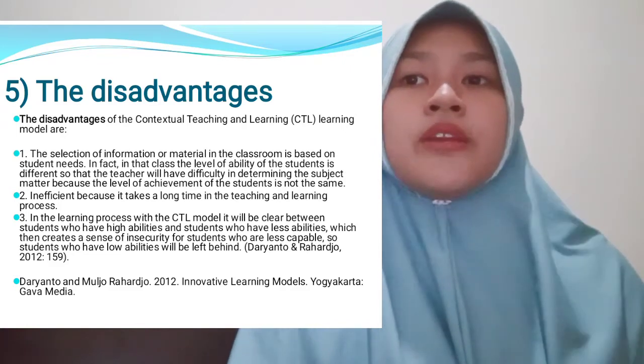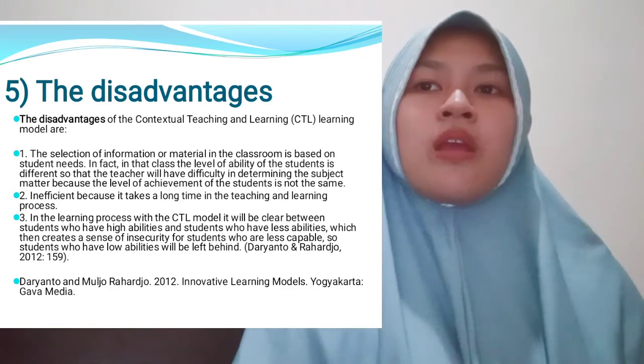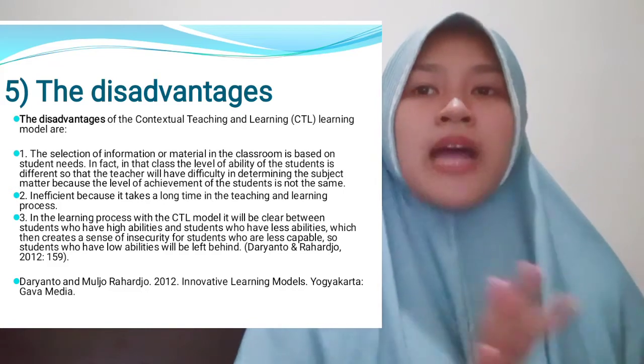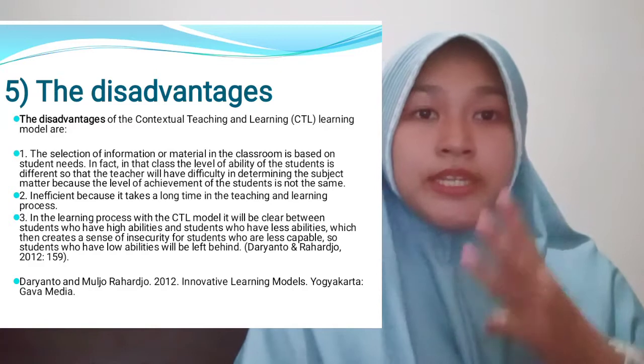2. It is inefficient because it takes a long time in the teaching and learning process. 3.